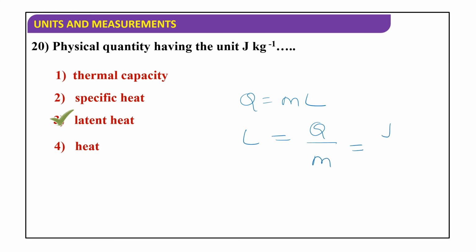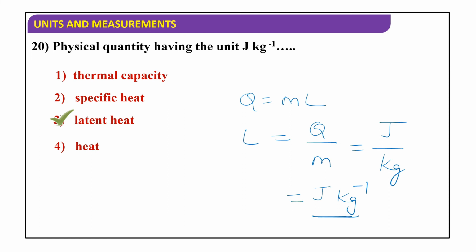Q is nothing but heat. The SI unit of heat is joule. The SI unit of mass is kilogram. So the SI unit of latent heat is joule kilogram inverse. So the physical quantity having the unit of joule kilogram inverse is latent heat.